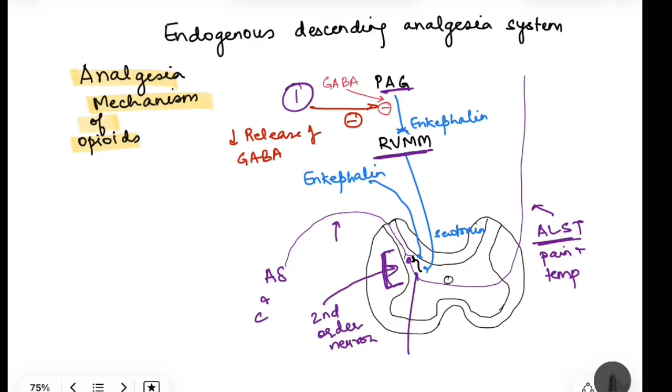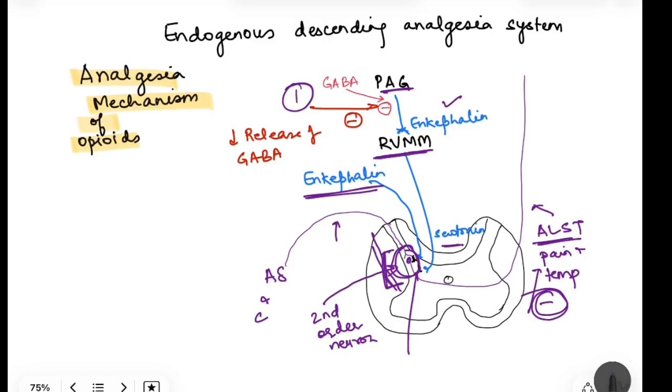So periaqueductal gray matter releases enkephalins. Then from RVM there is release of serotonin, which acts on the interneuron, and again this interneuron makes contact here at the synapse, and again there is release of enkephalin. So we see that at two places enkephalin is being released, and by the release of this enkephalin, the first order neuron cannot conduct the impulses to the second order neuron. So these impulses are going to be blocked. If impulses are not carried to the central nervous system, there will not be any perception of pain, and hence this will cause analgesia.